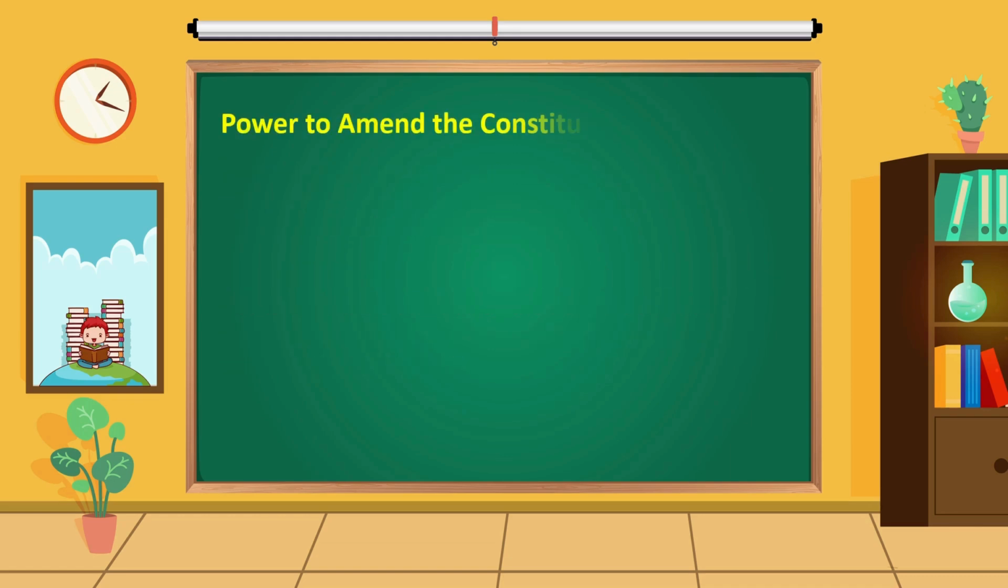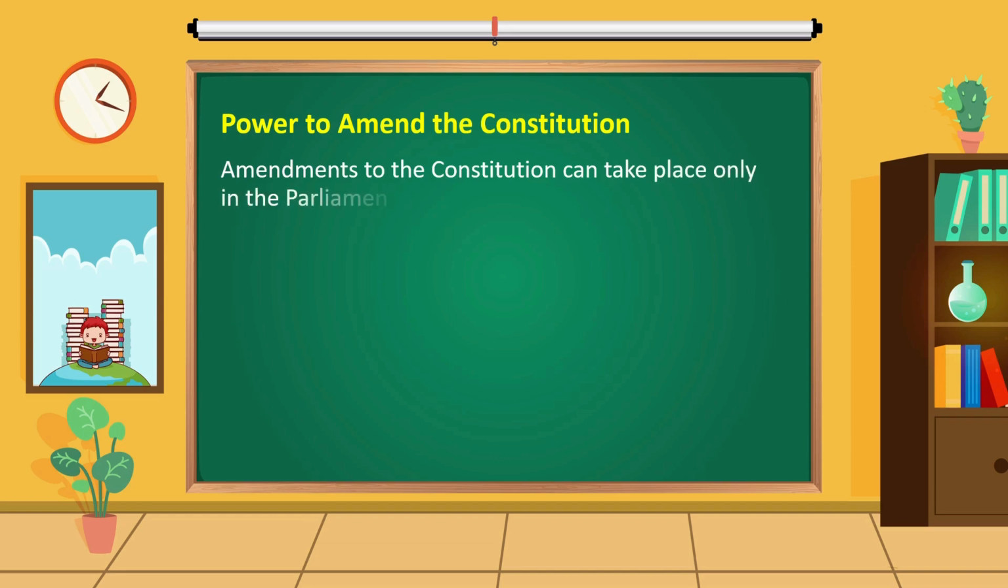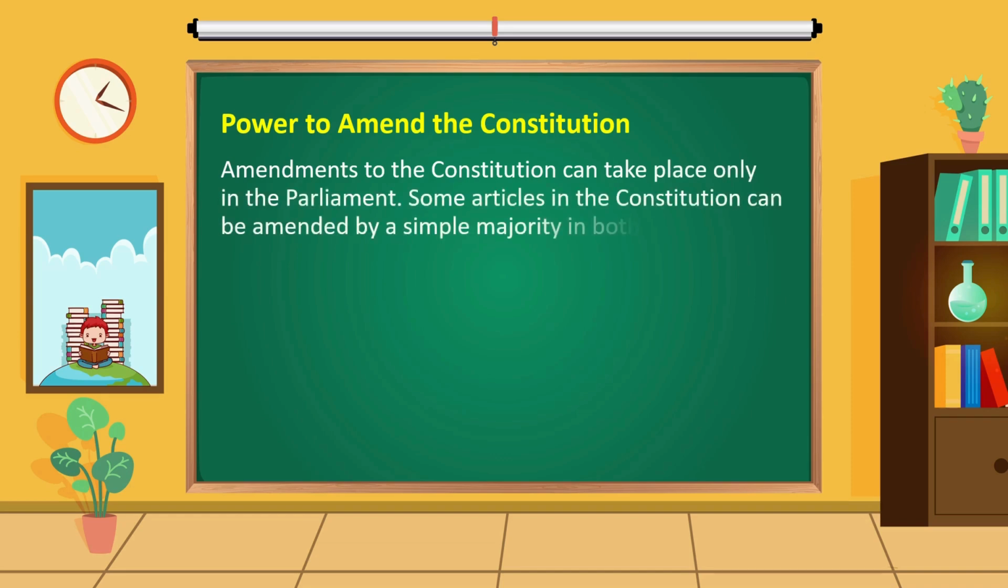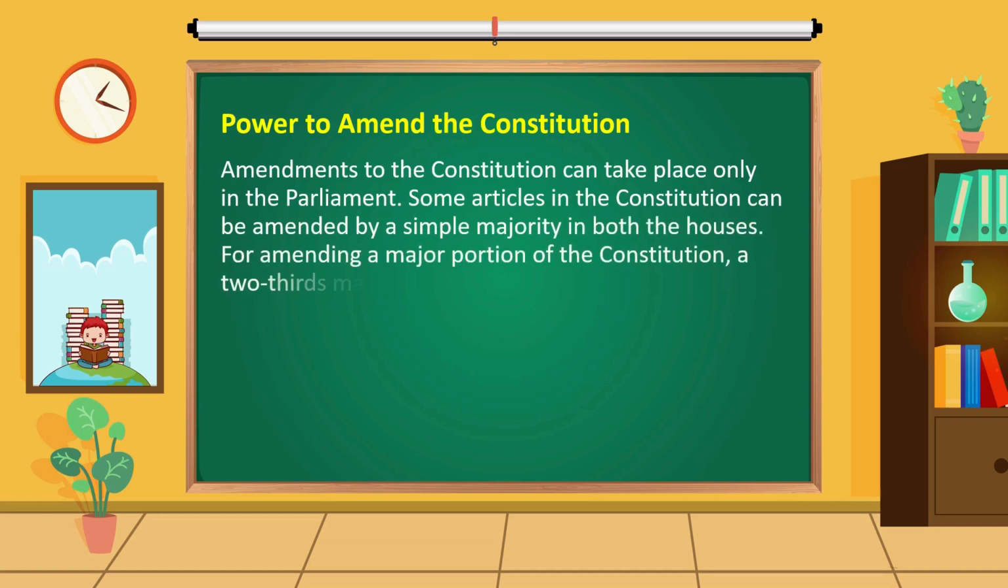Power to amend the constitution. Amendments to the constitution can take place only in the Parliament. Some articles in the constitution can be amended by a simple majority in both the houses. For amending a major portion of the constitution, a 2/3 majority in both the houses is needed.